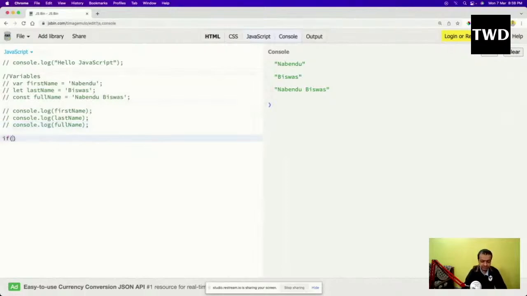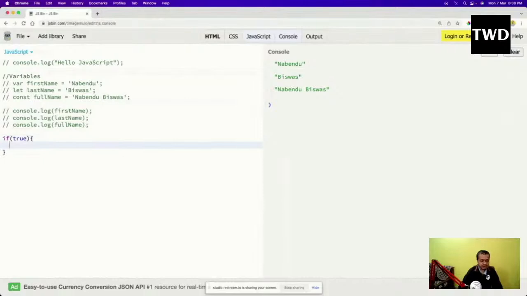So if true is there, what I'm doing is an if statement. We are going to learn about if statements later on, but you can understand that whatever is in the condition, true is something like a boolean. If something is true, then it will go inside. I'm just putting the true statement itself, so that's why it will go inside.